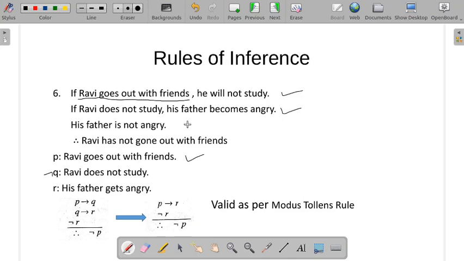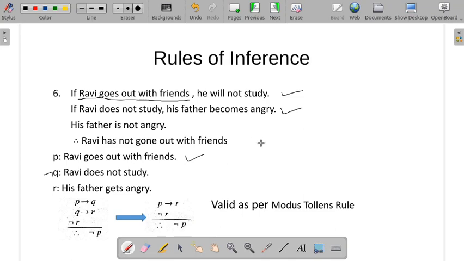So that will be another one. Next, his father is not angry. So his father becomes angry, his father is not angry. So you have R and negation R together. Next one, Ravi has not gone out with friends. That is, not goes out with friends, negation P is also there. So you have negation P, negation Q, R, negation R. These many propositions are there.